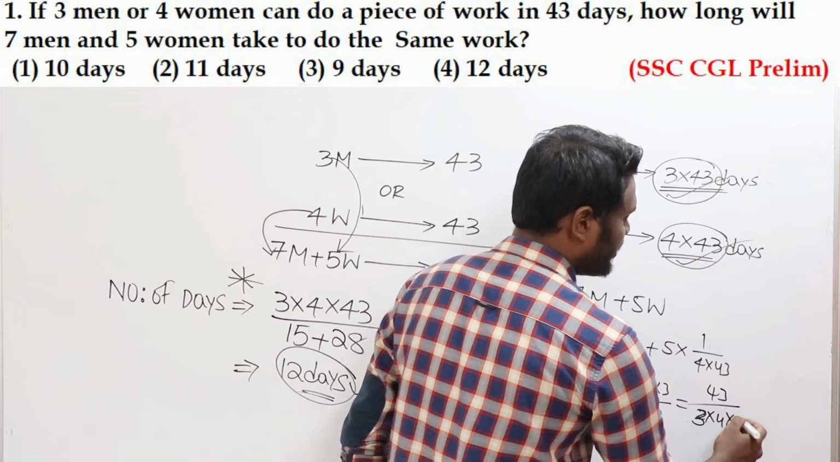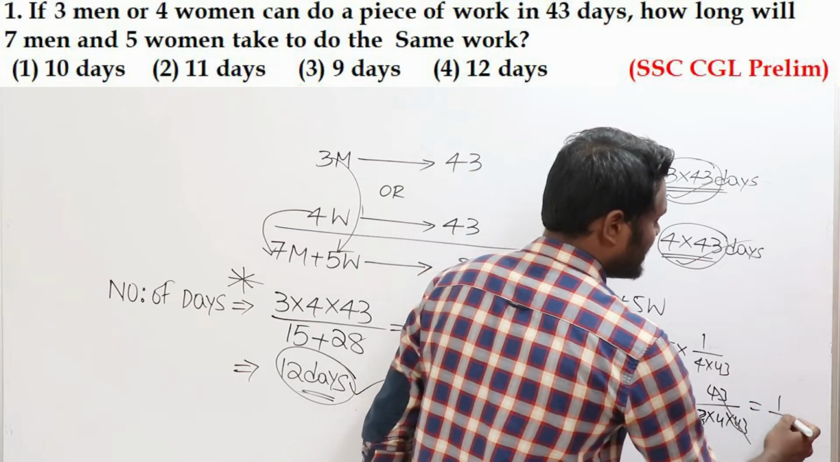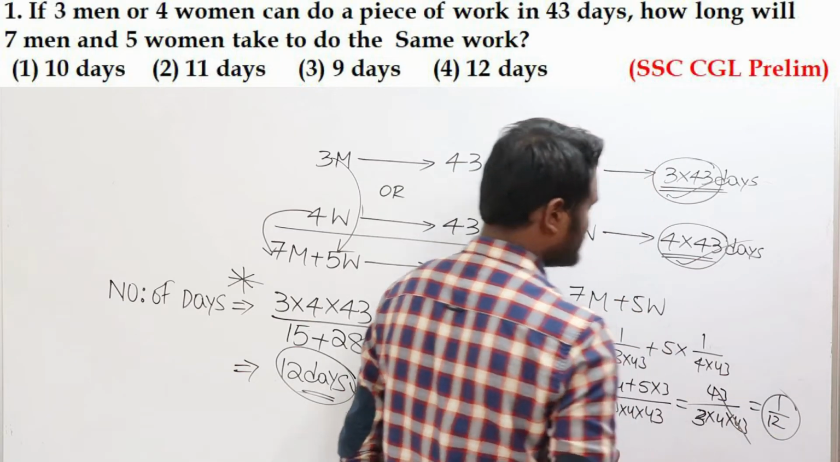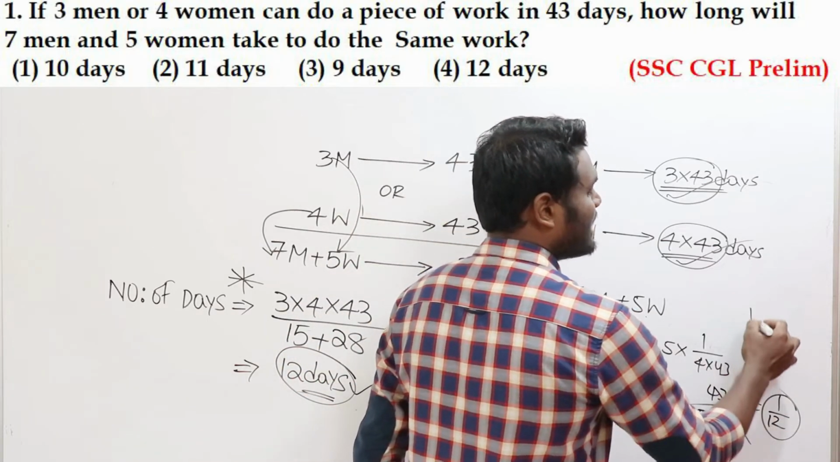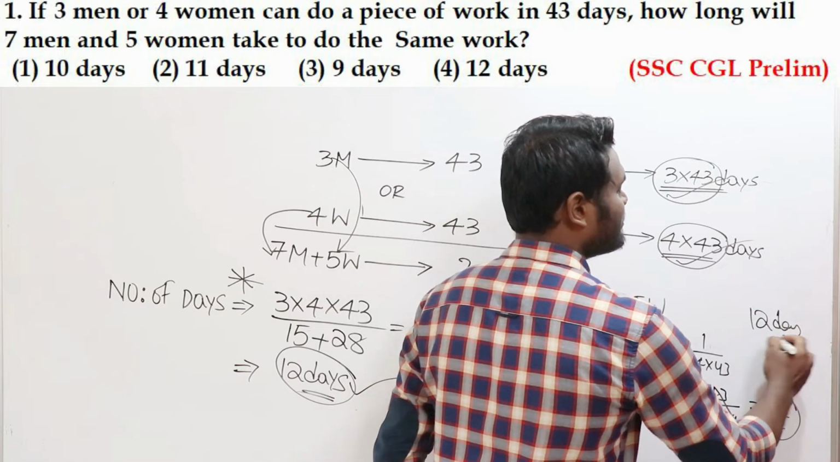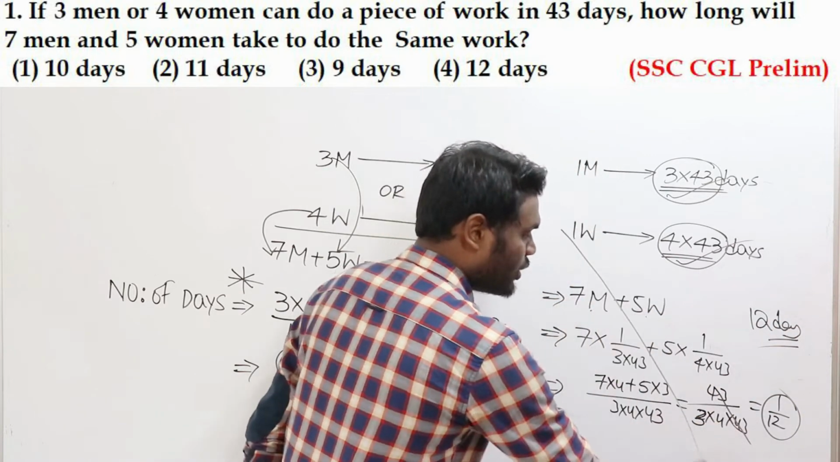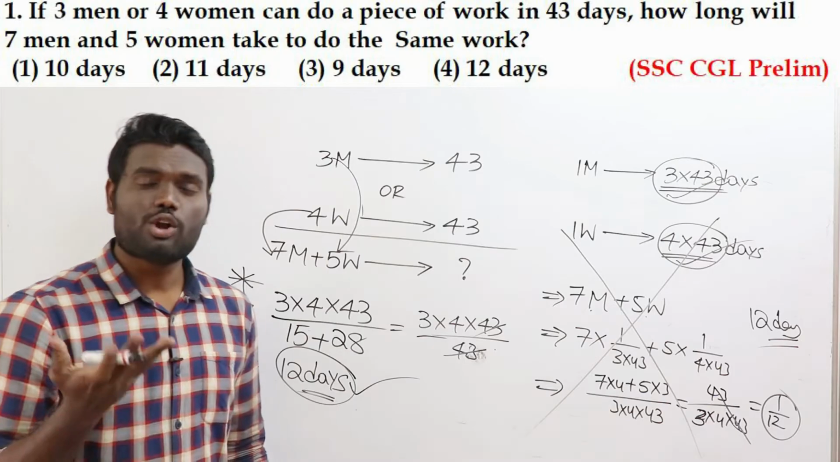divided by 3 into 4 into 43. 43 gets cancelled. Efficiency is going to be 1 by 12. That is, for 7 men and 5 women, efficiency is 1 by 12. If efficiency is 1 by 12, the number of days is going to be the reciprocal. That is nothing but 12 days of time. Which means if you follow this procedure, it consumes a lot of time.